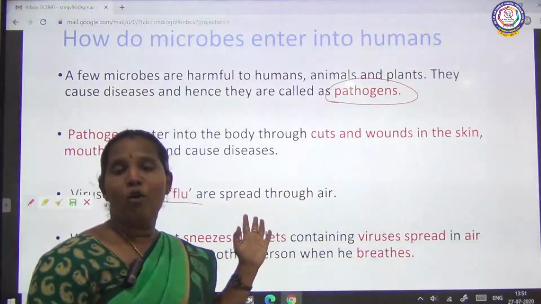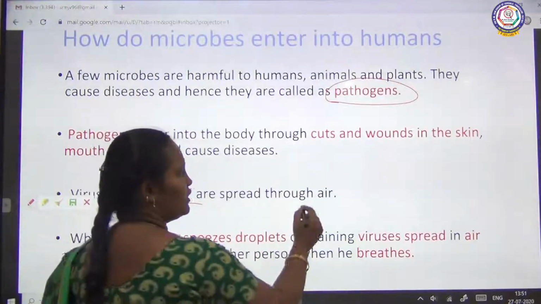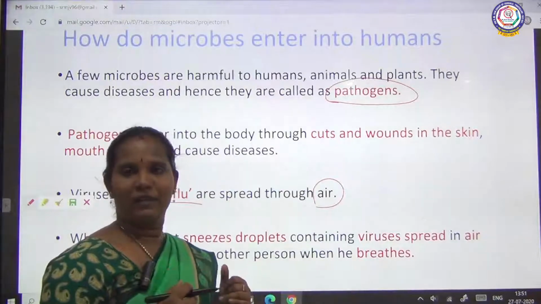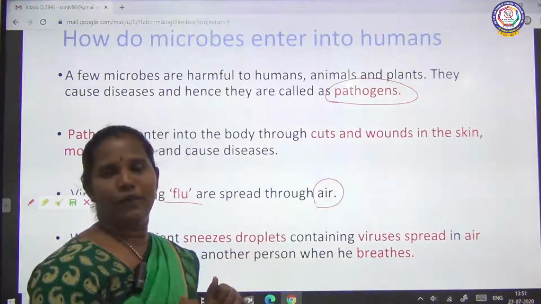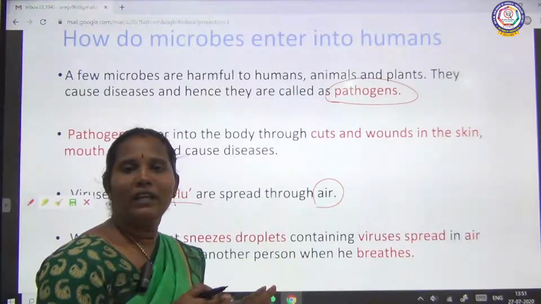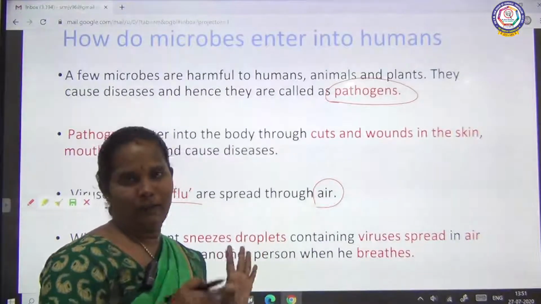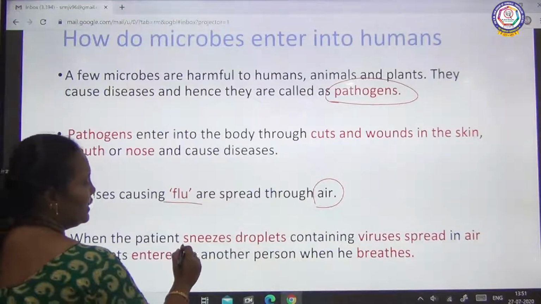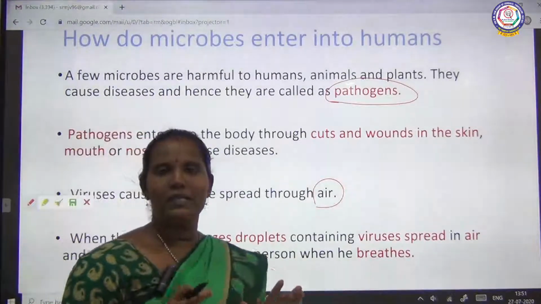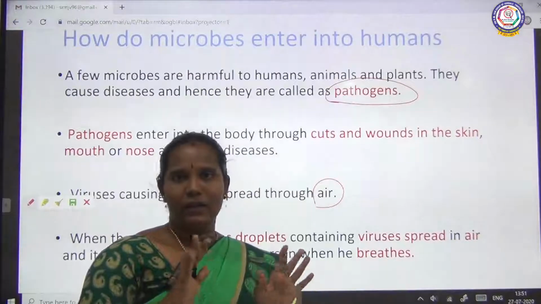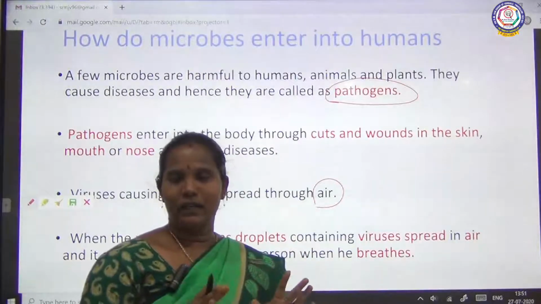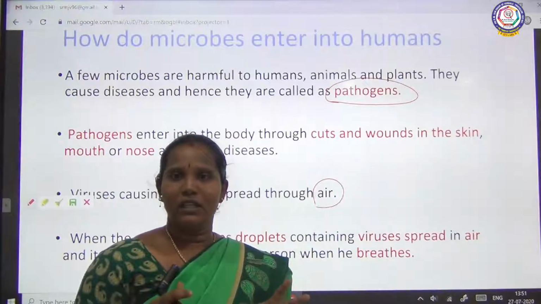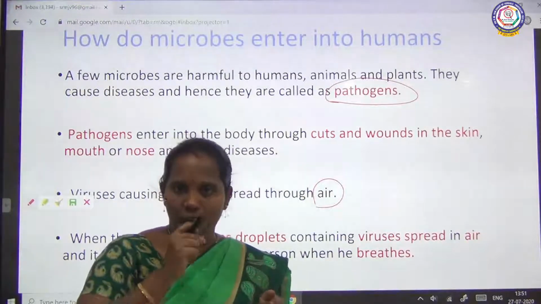Usually this common cold spreads through the air. We are affected by the common cold many times, it is the flu. This flu usually spreads through the air. How do they spread through the air? If a patient, one person already affected by a microbe disease, sneezes, we know that, or coughs,